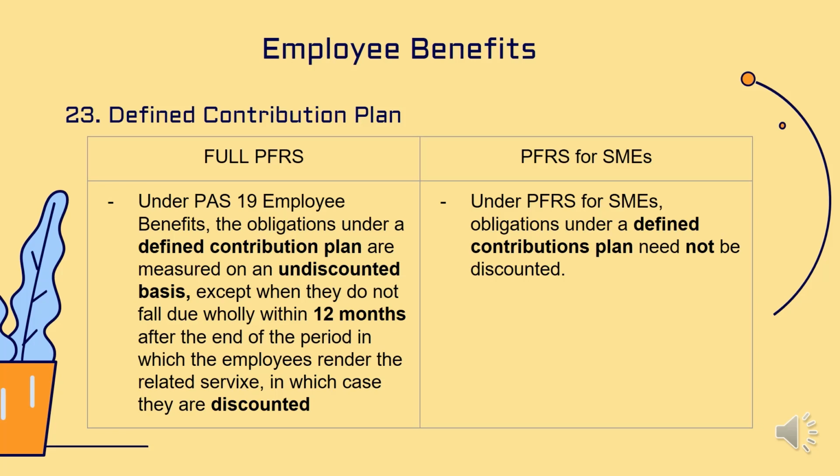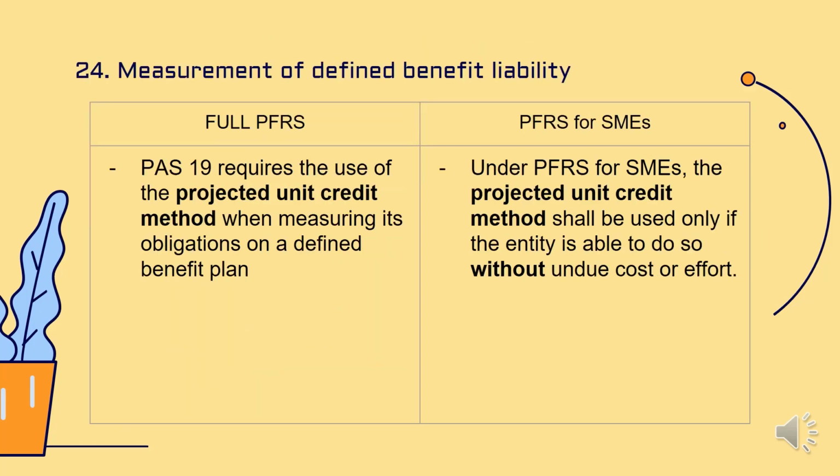Measurement of defined benefit liability. PAS 19 requires the use of projected unit credit method o PUC, kung saan ang total pension cost ay dinidivide sa total length ng service ng employee at kinocompensate ito yearly. Habang sa PFRS for SME, ang PUC ay ginagamit lamang if the entity needs the information or cost upon the benefit.